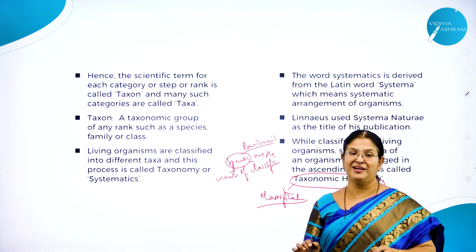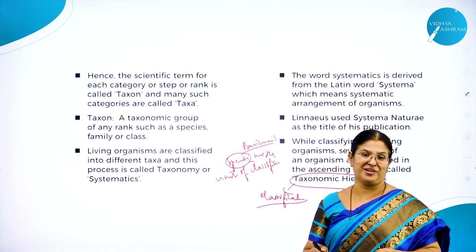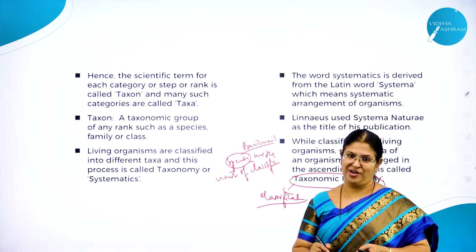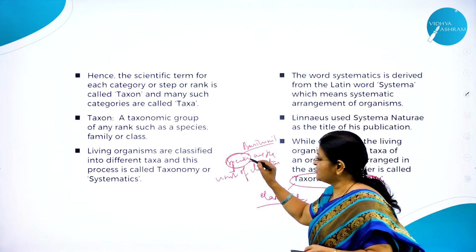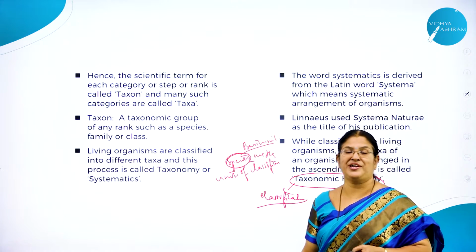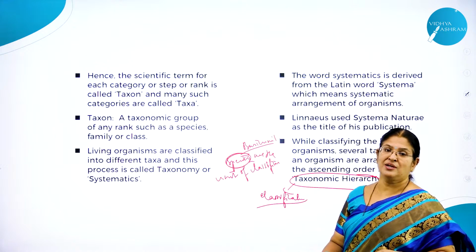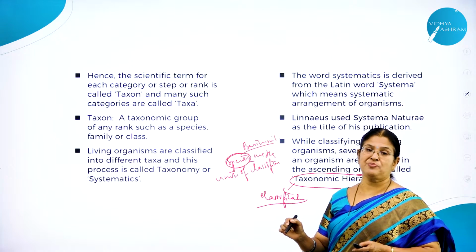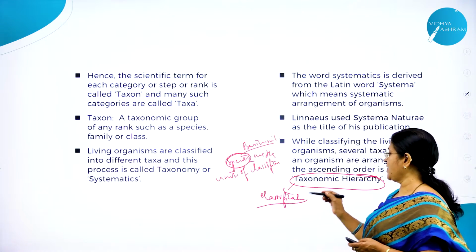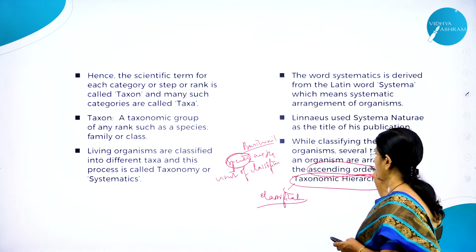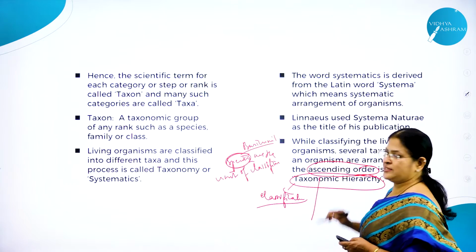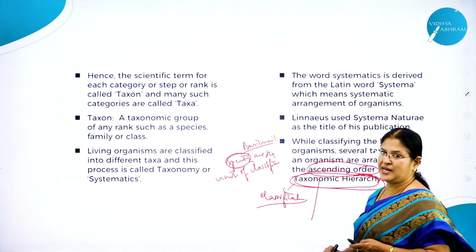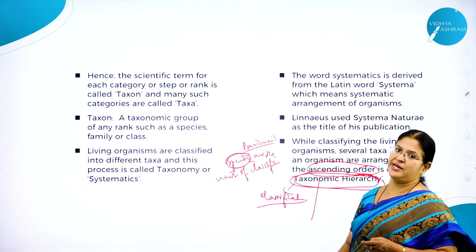Only the buildings are existing, but there are no children. So imagine how important the students are for a school and college. In a similar way, species are the basic units of classification. Without species, we cannot classify at all. So what is that arrangement of the organisms in? It's in the ascending order, from lower to higher, and that is called taxonomic hierarchy, right?